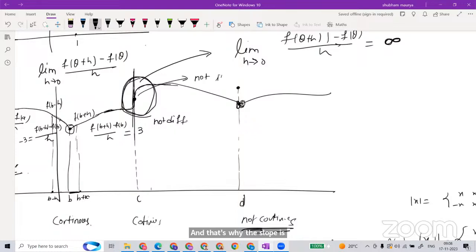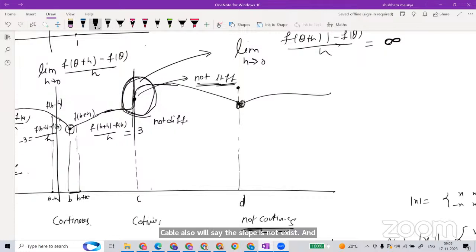It is going to be infinite. In that case you will say the function is not differentiable at that point. Also we say the slope does not exist in that sense.